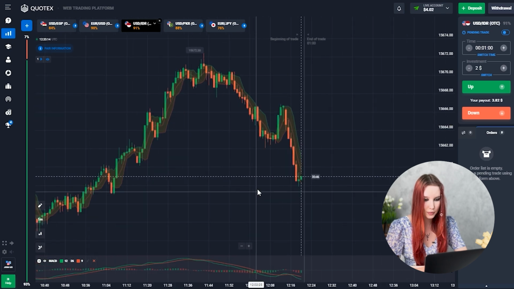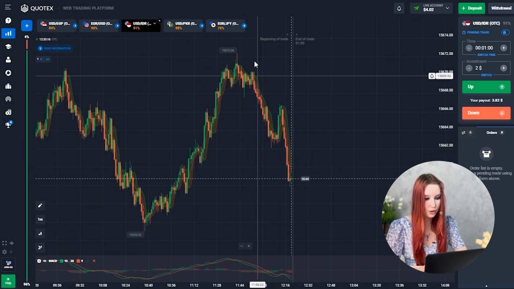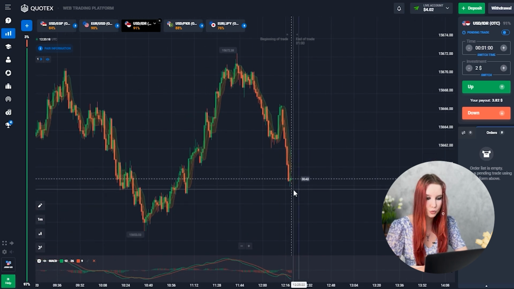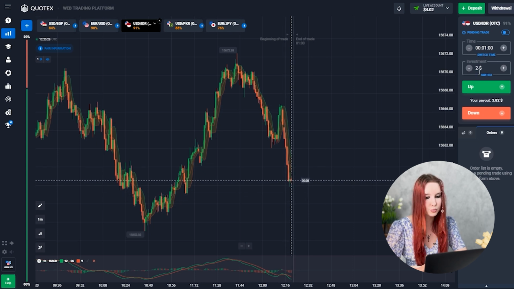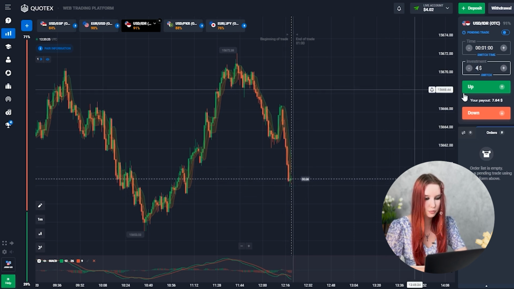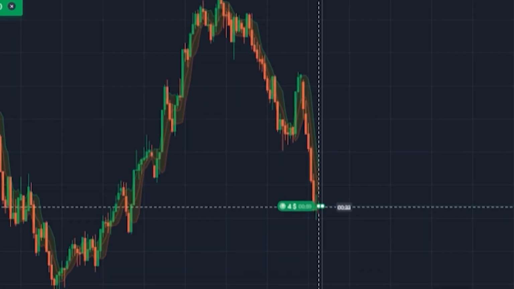Well guys, I want to go to the third currency pair, the US dollar and the Indian rupee. What do we see here? Quite an interesting situation. There was a fairly strong bearish move, and I think a correction should definitely begin after such a bearish move. So $4, trade up, let's go.